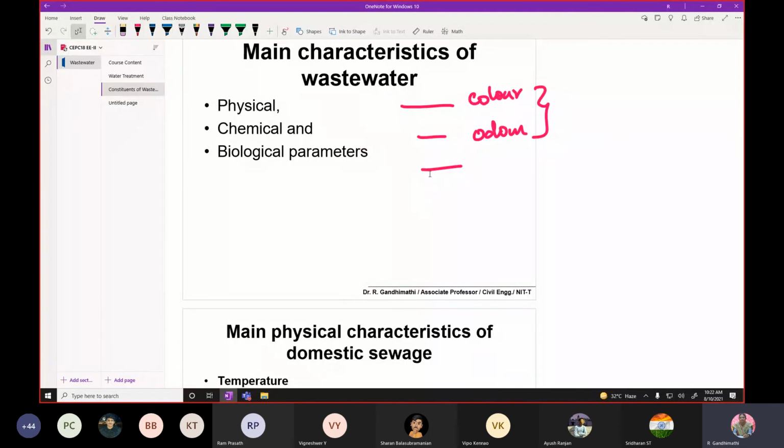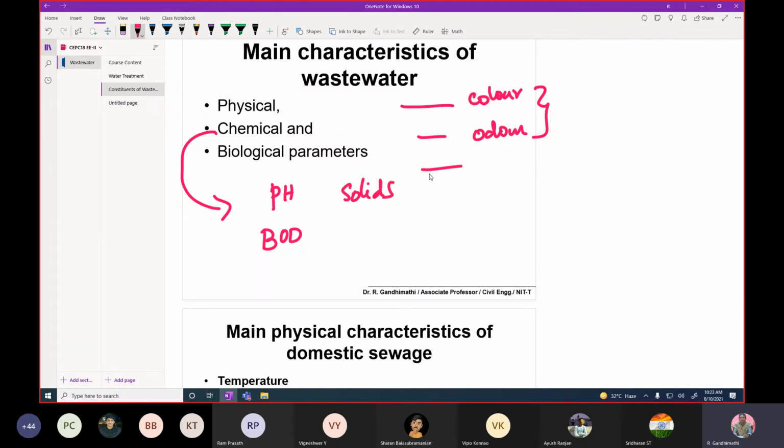Then, chemical: pH, BOD. We are measuring biodegradable organics, especially the solids, since we are discussing the solids.